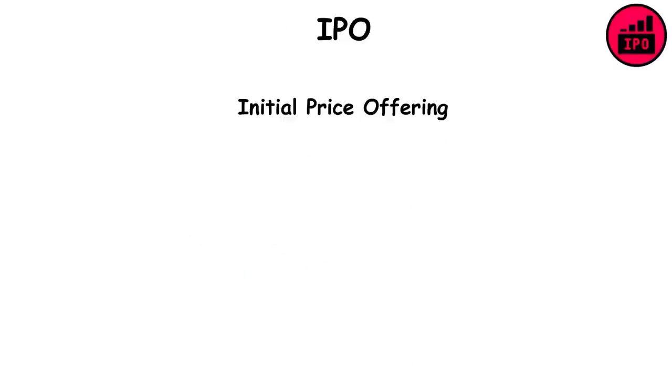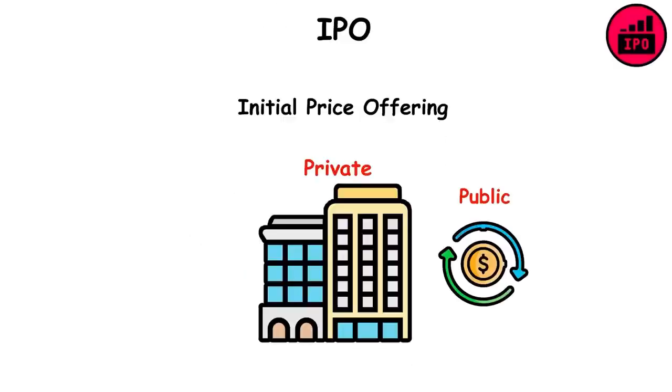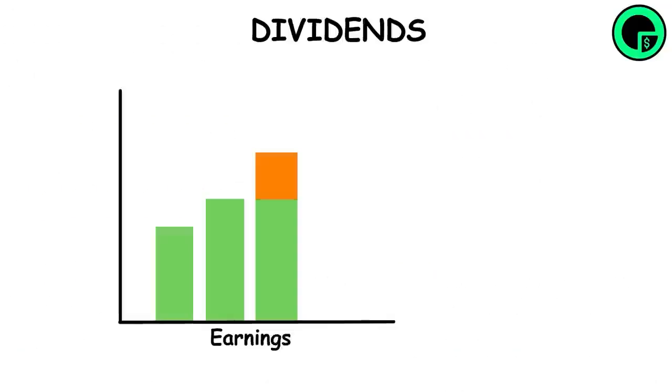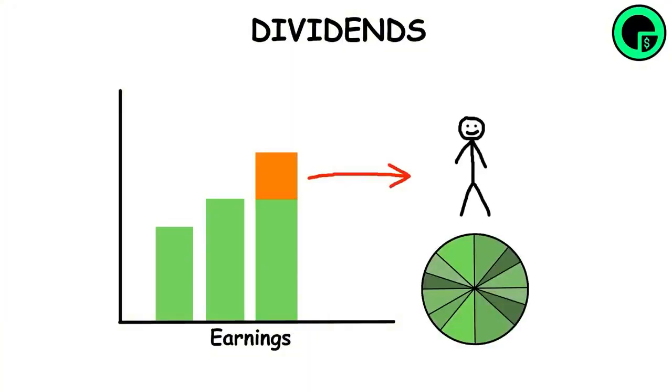IPO. Initial public offering happens when a private company becomes publicly traded in order to raise money. Dividends. Portion of a company's earnings that is paid to people who own the stock. Not every company pays dividends.